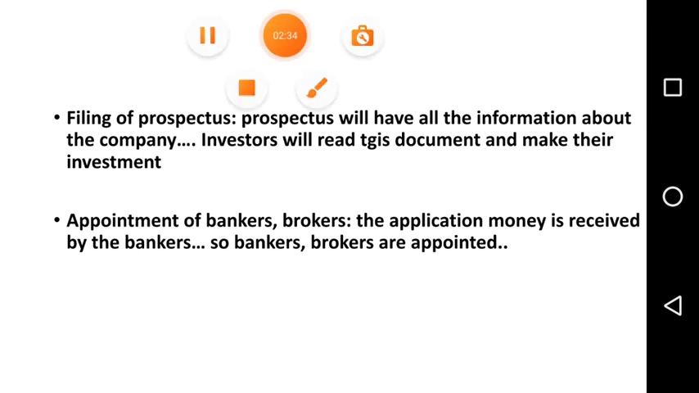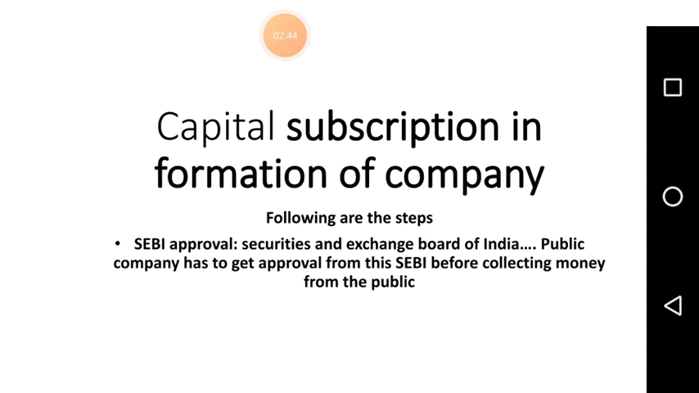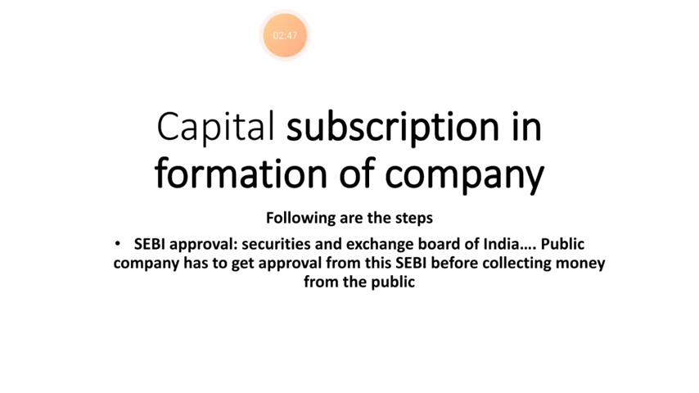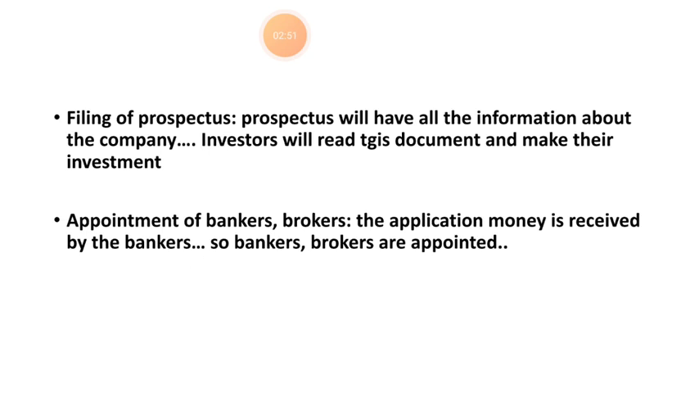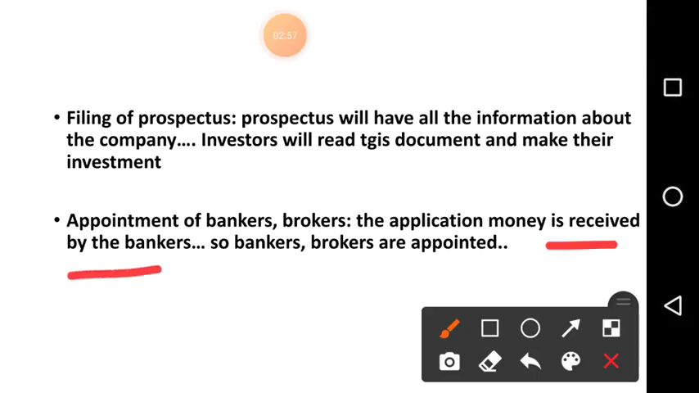Okay, yes. The third step is appointment of bankers and brokers. Here, the money, application money, now public, see what topic we are discussing. Capital subscription means collecting money from the public to form the company. Okay. So, here is the appointment of bankers, because application money is received by the bankers. The public are going to give the money, no, they are going to invest. It will be deposited with the bankers. So, bankers and brokers are appointed.